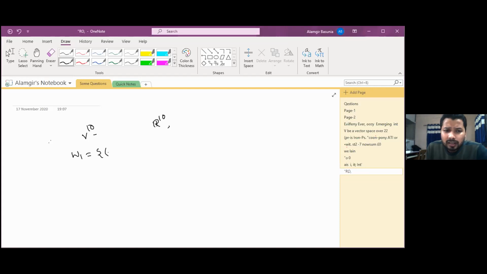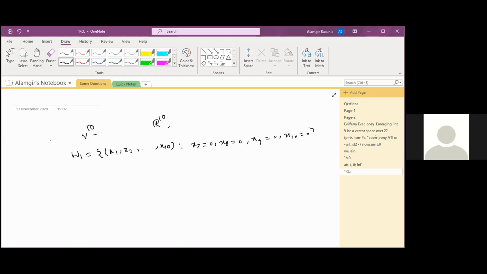That means we can take W1 as x1, x2 up to x10, such that the first 6 positions are fixed independently, we can choose. Then x7 is equal to 0, x8 is 0, x9 is 0, and x10 is 0. This will be our 6 dimensional.